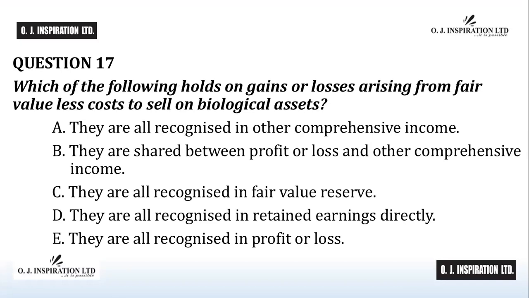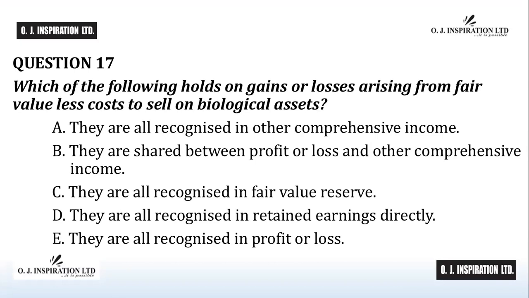Question number 17. The answer to question number 17 is E. They are all recognized in profit or loss. A gain or loss arises as a result of difference between fair value and cost to sell of a biological asset or agricultural produce.